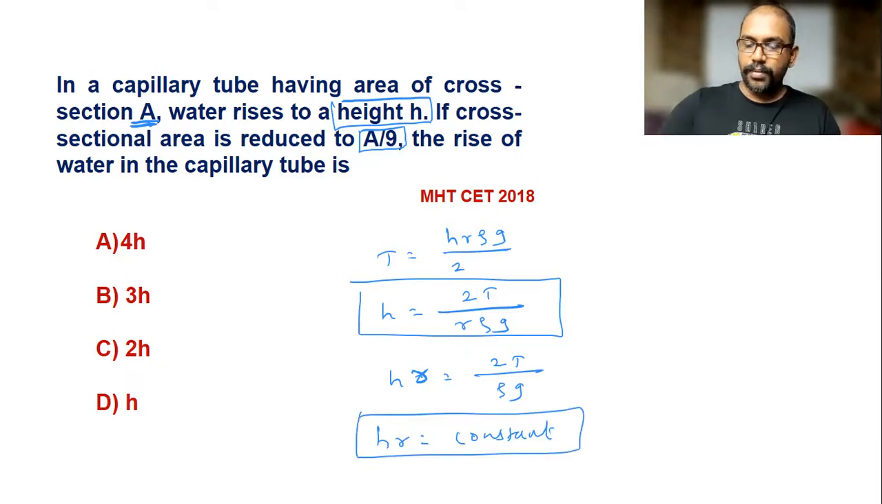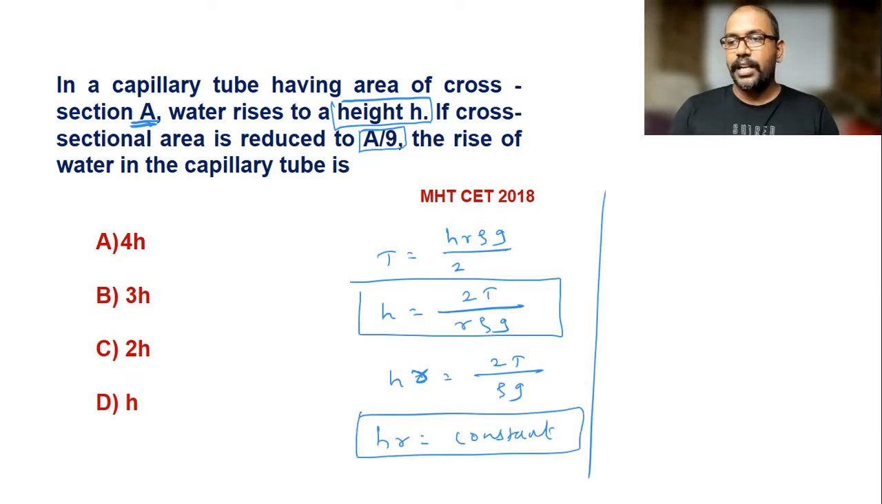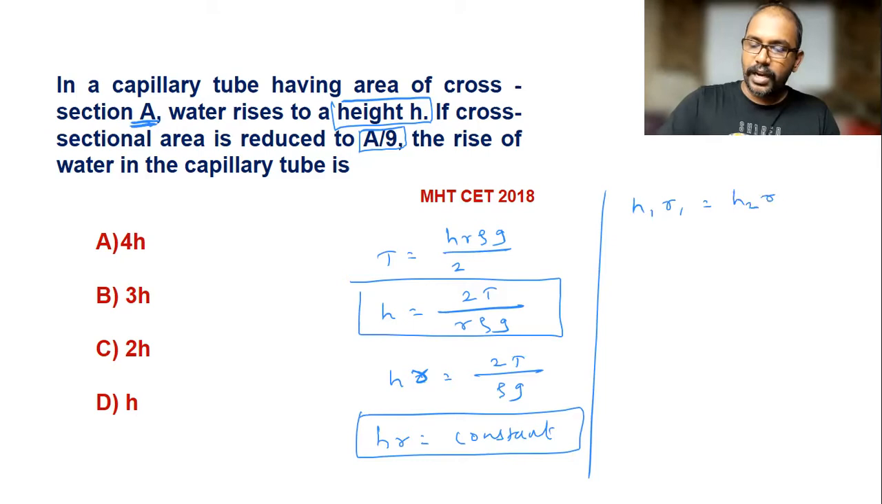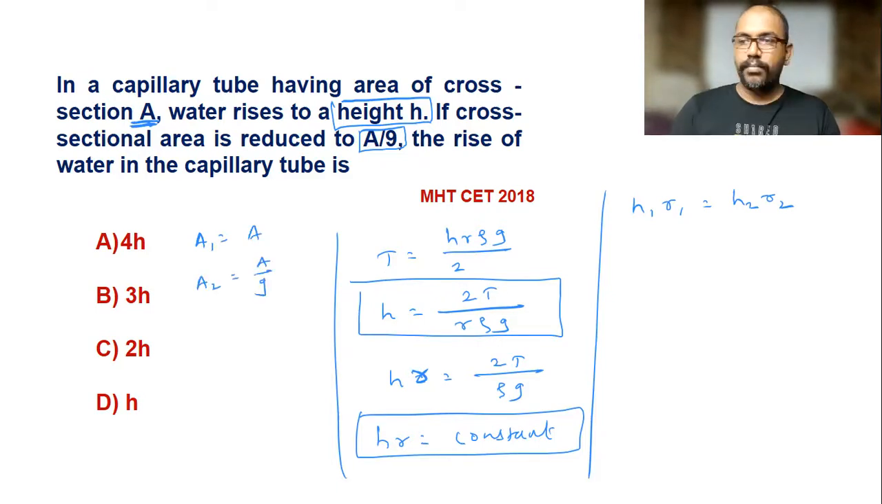Now here, HR is constant, which means height multiplied by radius is constant. So I can write H1 R1 is equal to H2 R2. Now here, it is given that area 1 I can write as A, and area 2 is A by 9.